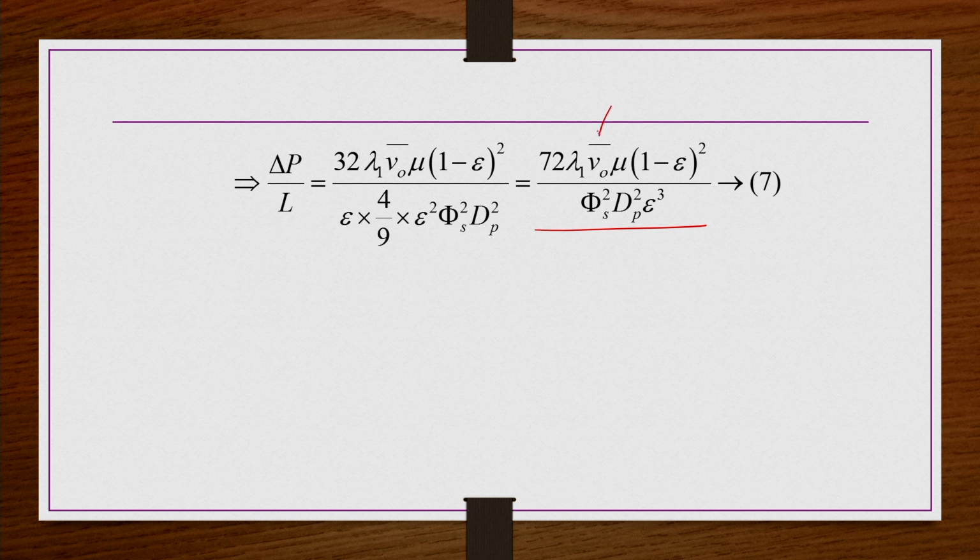Now here V naught bar, the superficial velocity, is known, how much superficial velocity you want to provide, you know, and the viscosity of the fluid you know, and the void space characteristics of the bed you know. dP, the sphere volume equivalent diameter of an irregular particle, you know, and the sphericity of the particle you also know, from the calculation that we have done in module 1. So, everything is known here except this lambda 1.